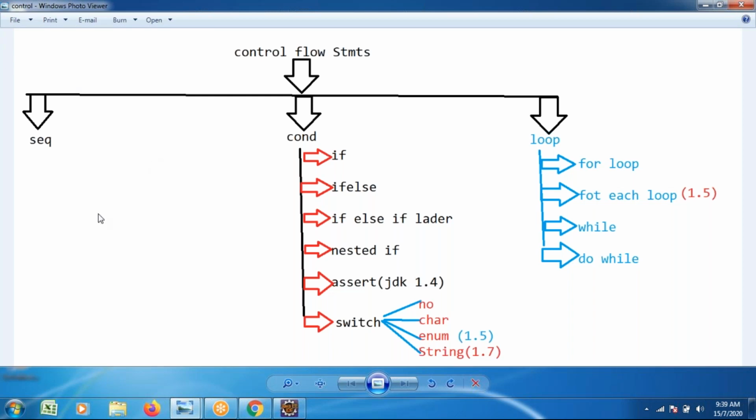Java supports the following types of control flow statements. What are the control flow statements? Sequential, whatever we executed, all are sequential. Now I want to apply conditional based execution as well as loop based execution. Here I want to concentrate on some important scenarios where we use conditional statements. First, one case study related to the if condition.